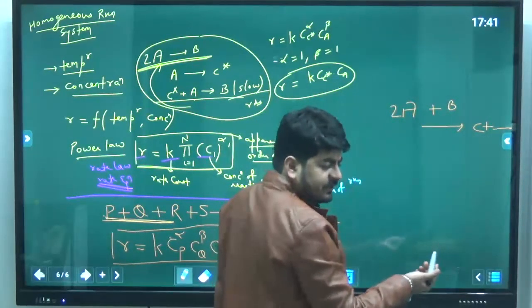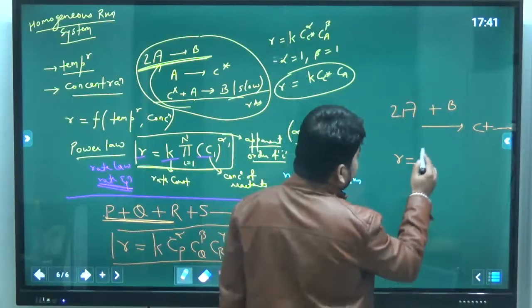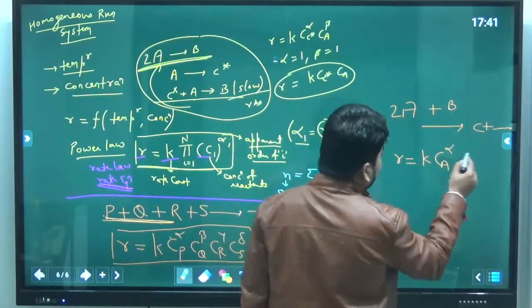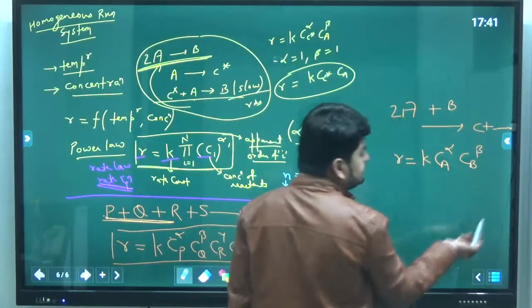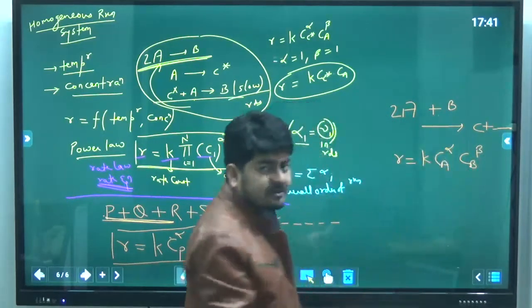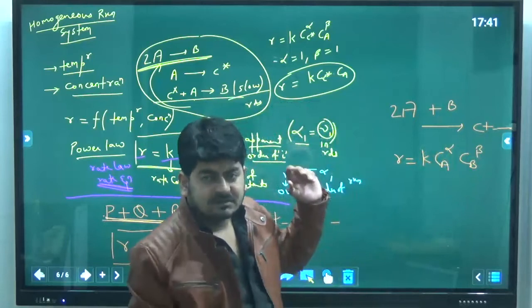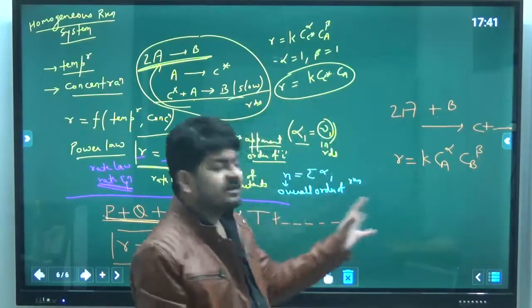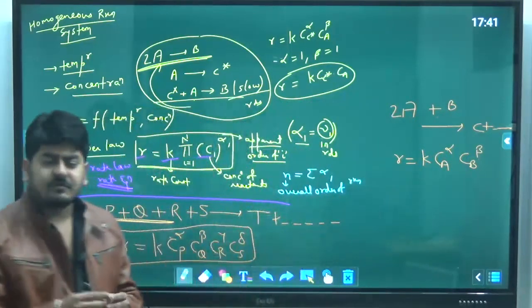So what will be the rate of reaction? Rate of reaction will be k Ca^alpha Cb^beta. And I will not say alpha is equal to 2, beta is equal to 1, because I don't know whether it is RDS or not. This is just a reaction. So that's how we can write down the rate of reaction for any system.